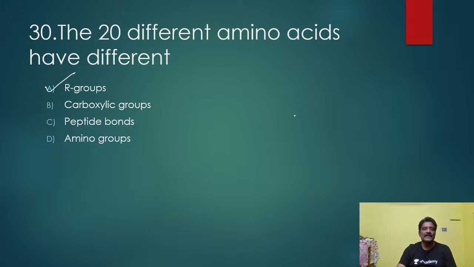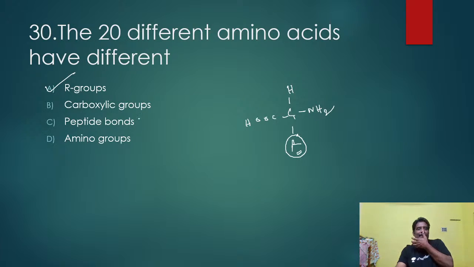Last but not least, the 20 different amino acids have different functional groups, R groups.